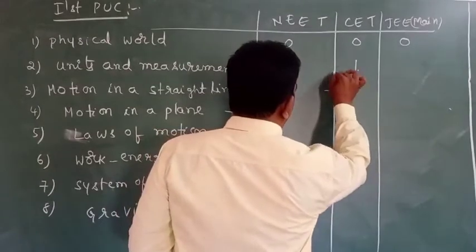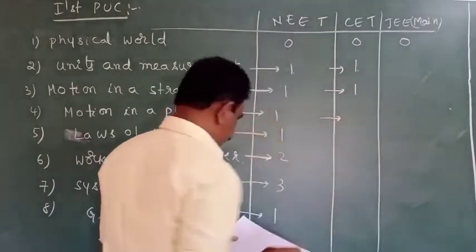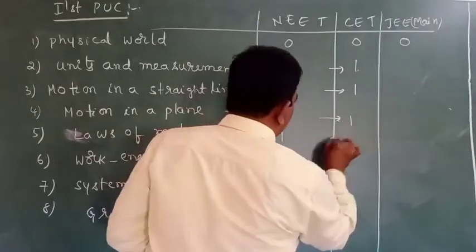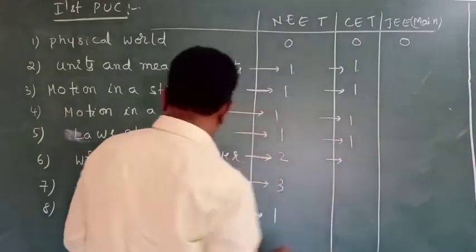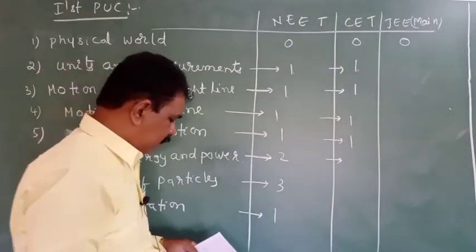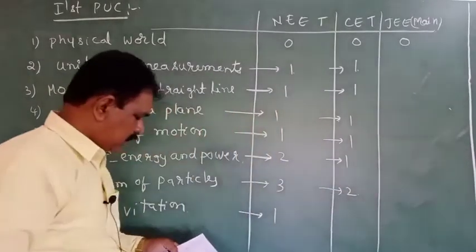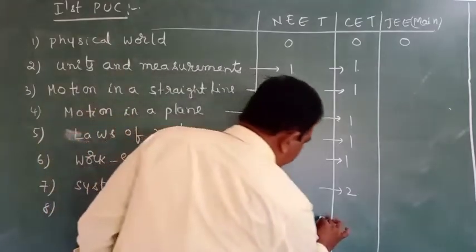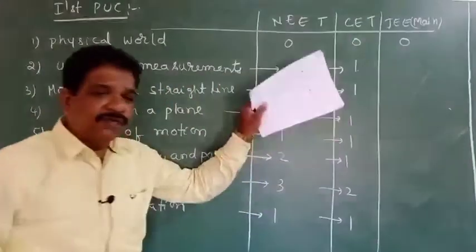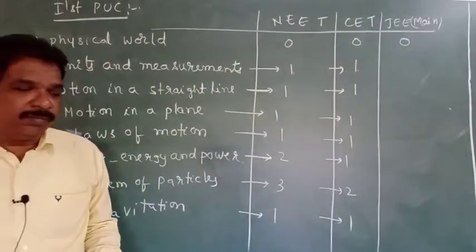If you consider the CET part, motion in the straight line 1. Motion in the plane 1. Laws of motion 1. Work, energy and power 1. System of particles 2. Next, gravitation 1. At the end we will discuss the JEE Main, how it will be there.